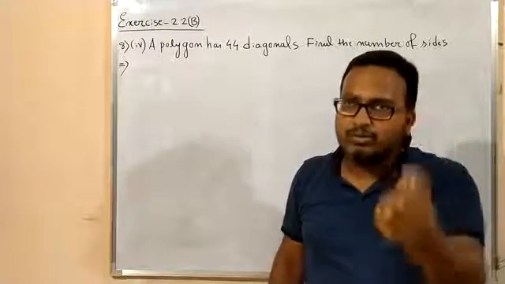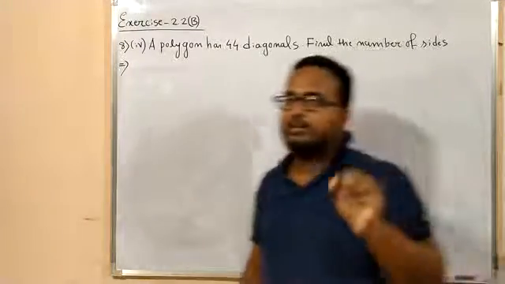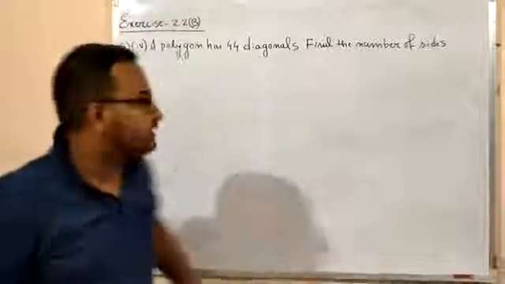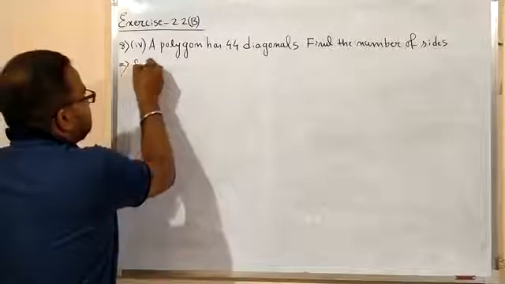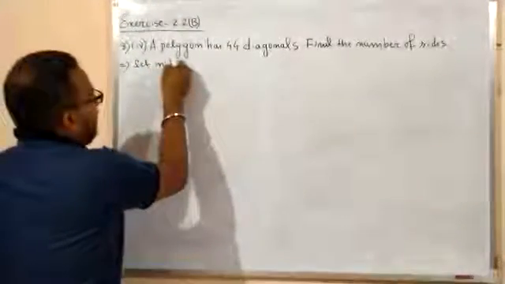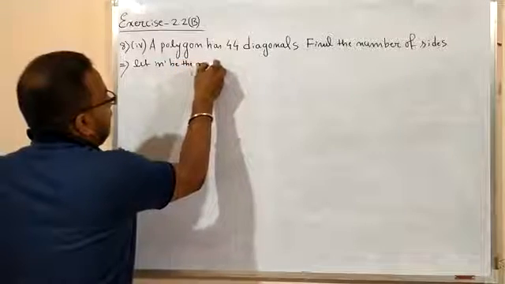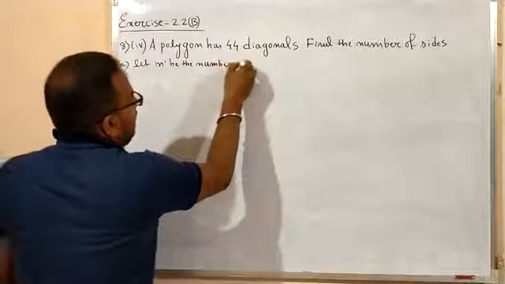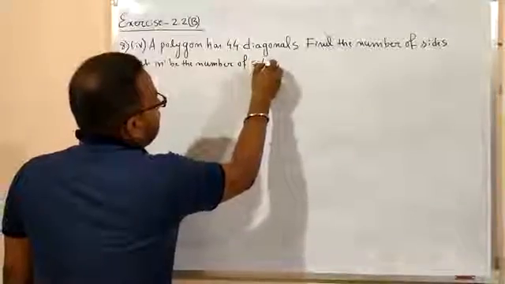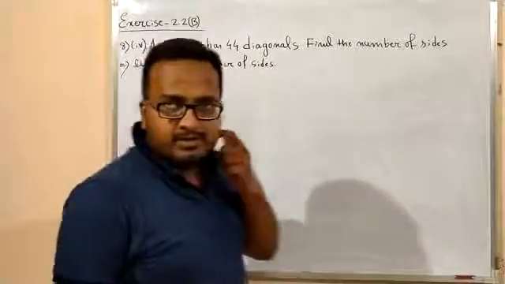So if the number of sides is unknown, you take the number of sides equal to n, isn't it? In this case, let n be the number of sides, right?